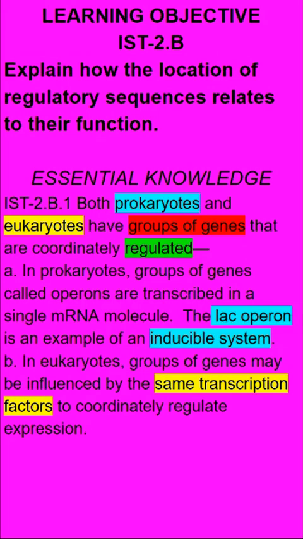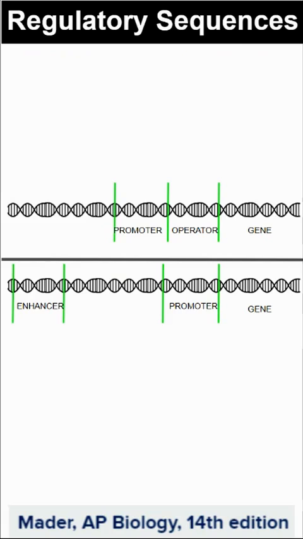Prokaryotes and eukaryotes regulate groups of genes at a time. Eukaryotes typically do that through the influence of the same transcription factors, whereas prokaryotes use operons, and we'll look at the lac operon as an inducible system.